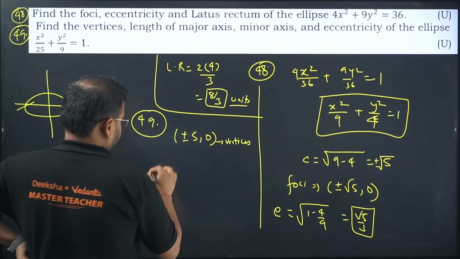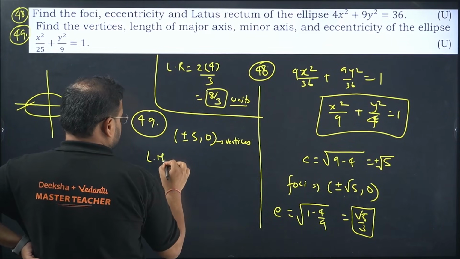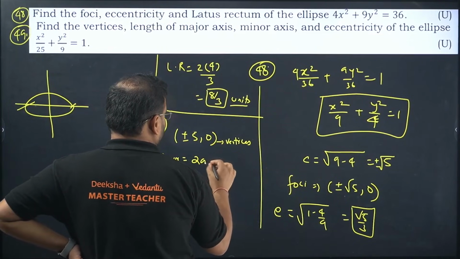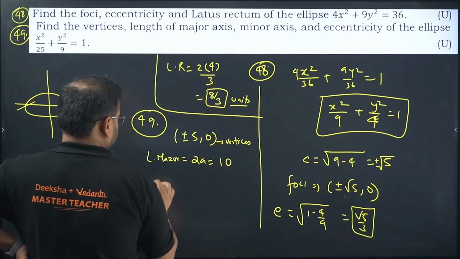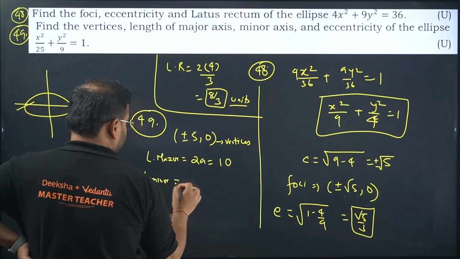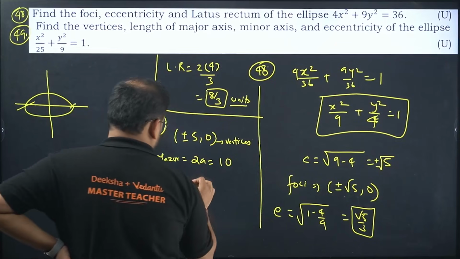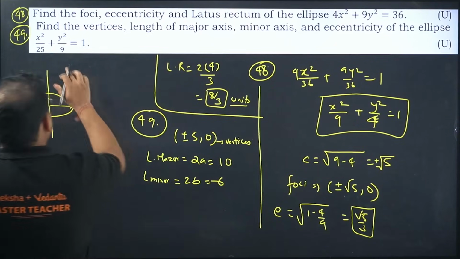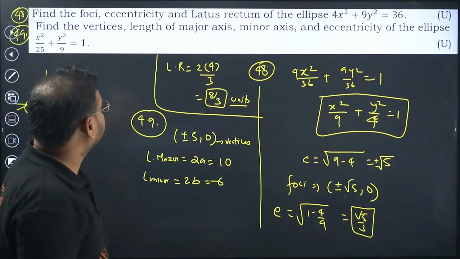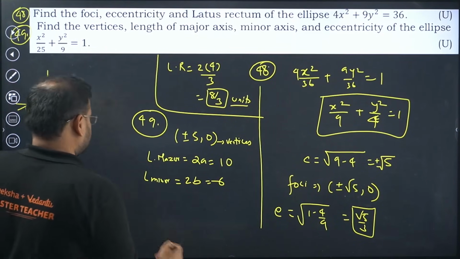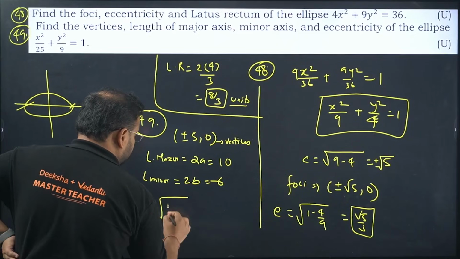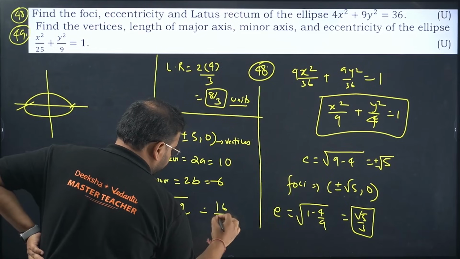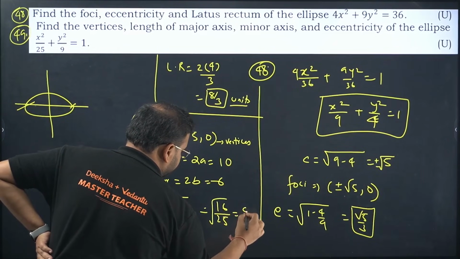Length of major axis. Major axis. We got 2 times of A, so 10. Minor axis. It will be 2 times of B. What's the B value? 3. So 6. This is 3 square, this is 5 square, okay? So no problem over there. E value they're asking, eccentricity also. Not a problem. 1 minus 9 by 25. That is your 16 by 25. Answer is 4 by 5.